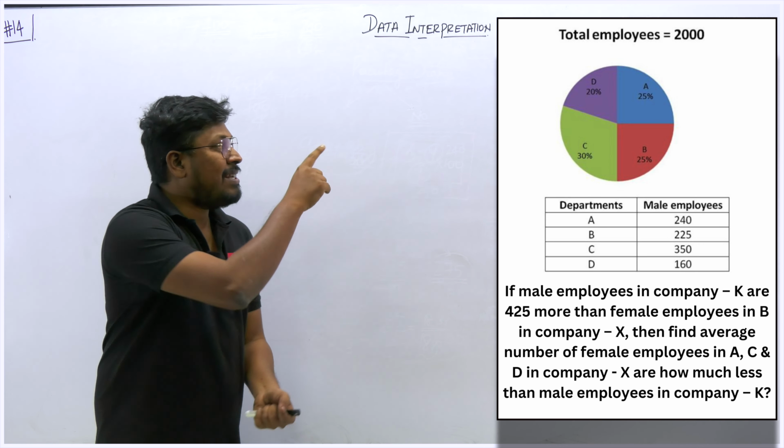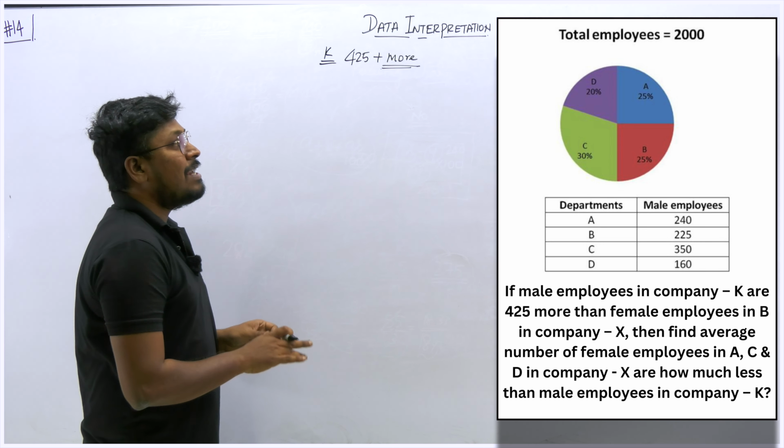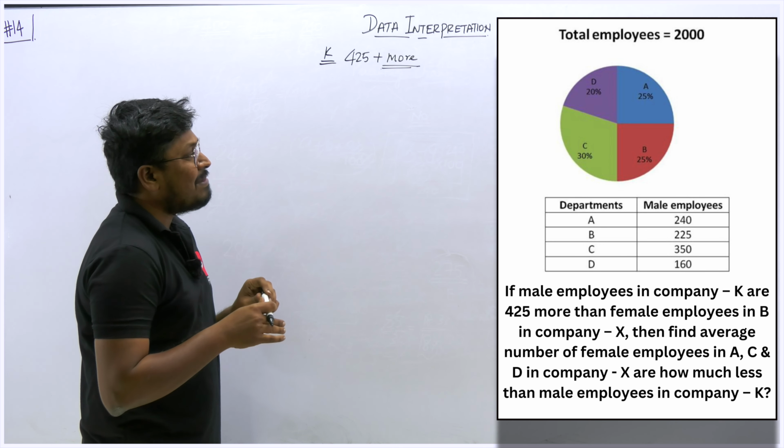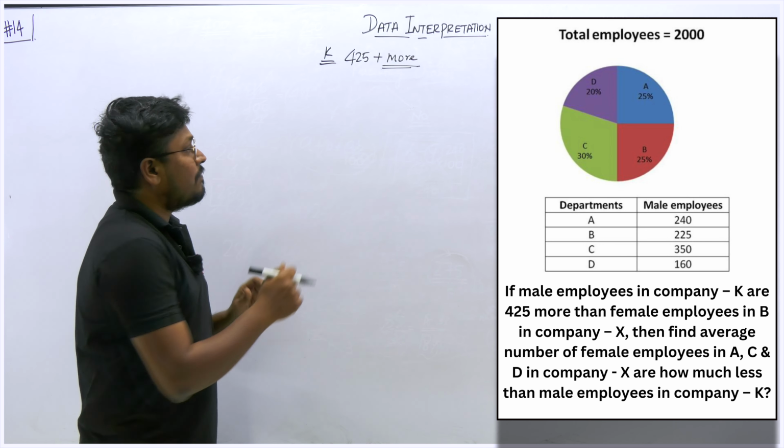So, if male employees in company K are 425 more, right? Again, in the second question also we have seen that word more. Here also 425 more, right? Which means we need to find the answer and add 425 to it. So 425 more than the female employees in B. Okay, so what about the female employees in B? So first, out of this 2000, in department B, 25 percentage.